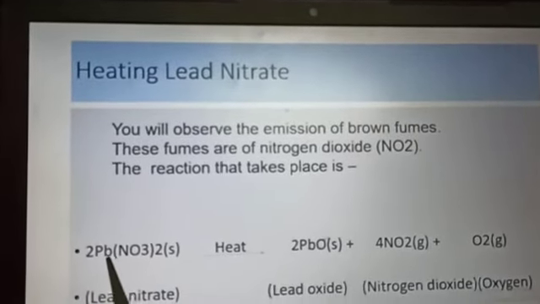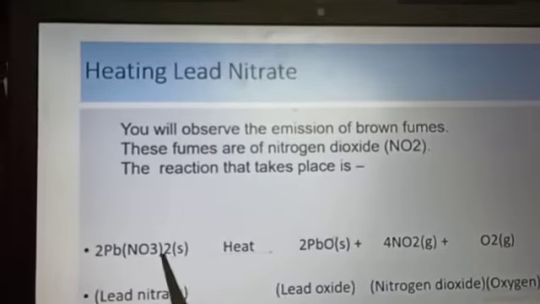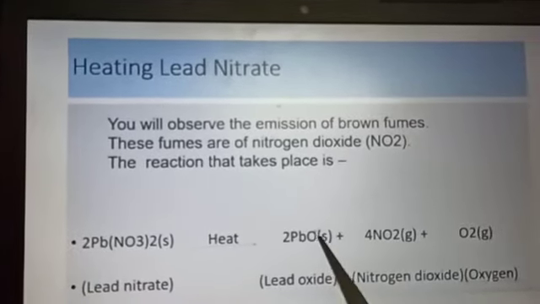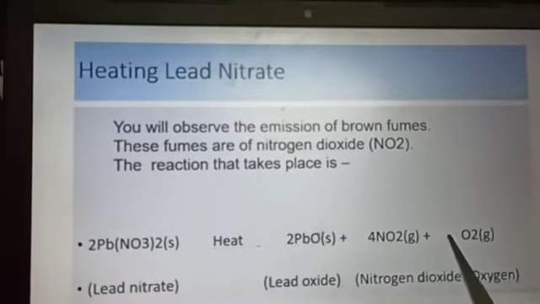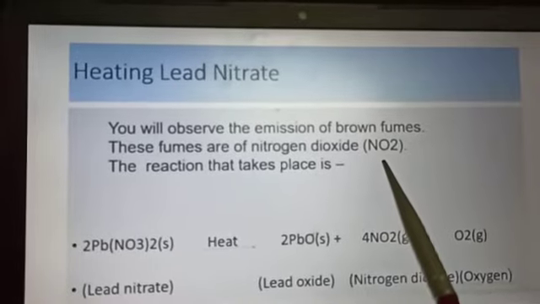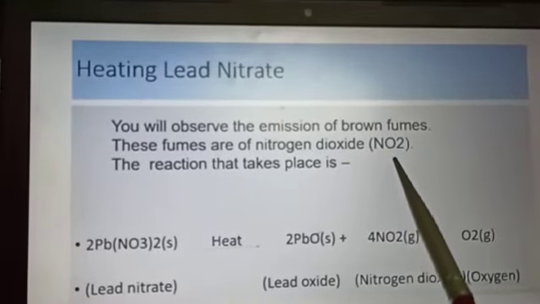Lead nitrate, that is Pb(NO3)2. When it is heated, it changes to lead oxide, nitrogen dioxide and oxygen. And the brown fumes which you observe are of nitrogen dioxide.